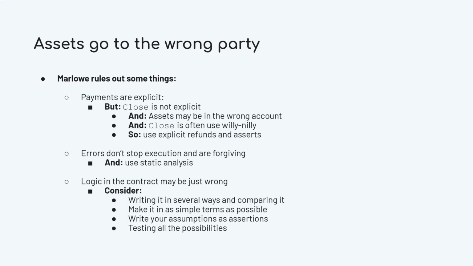Another problem is that the logic in the contract may just be wrong. For example, you may have an if statement and the observation in the if statement is wrong. So the branch that the contract is going to take is not the one you expect it to take. This is probably the hardest issue to overcome. But these are things that you could try to reduce the likelihood of this happening.